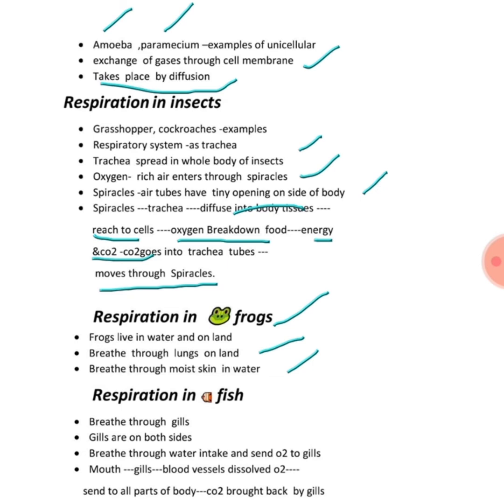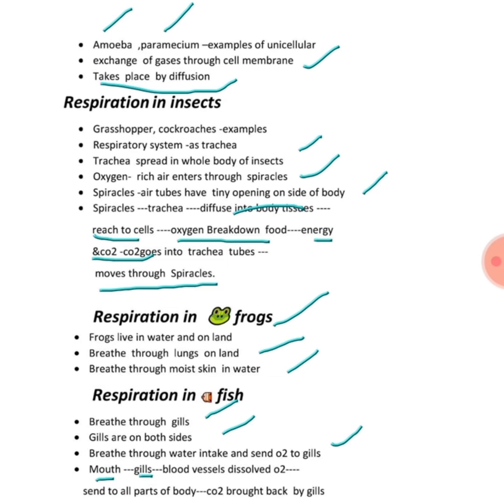Yes, fishes breathe through gills, and the gills are on both sides of their head. They breathe through water intake. As they take in water, they take the oxygen that is dissolved in the water. That oxygen, taken in with the water, is sent to the gills. We'll start again. It goes in with the mouth, then it goes to the gills.